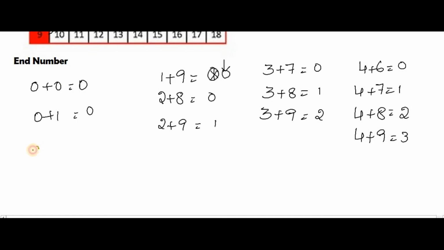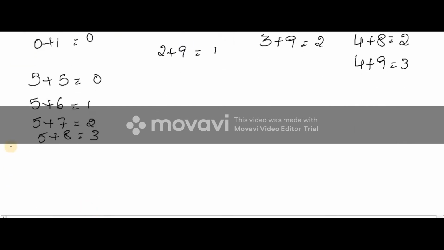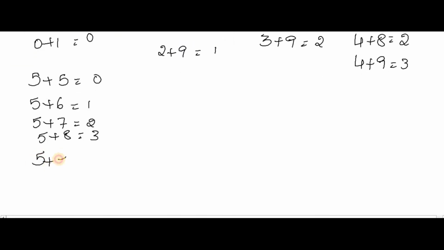Now in the same way for 5. 5 plus 5 is equal to 0. 5 plus 6 is equal to 1. 5 plus 7 is equal to 2. 5 plus 8 is equal to 3. 5 plus 9 is equal to 4. So for 6, 6 plus 4 is equal to 0.